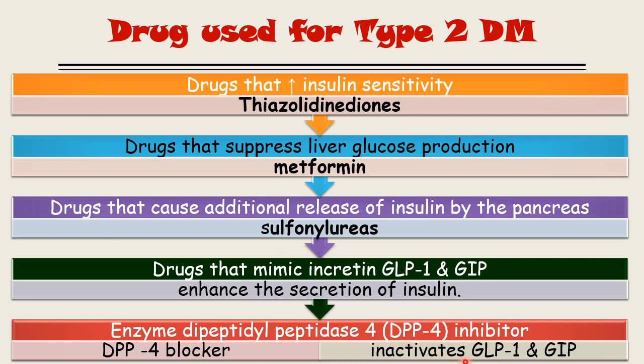By increasing the availability of GLP-1 and GIP, we make sure that the incretin will be present in the circulation for a prolonged period of time and it causes increased insulin secretion.